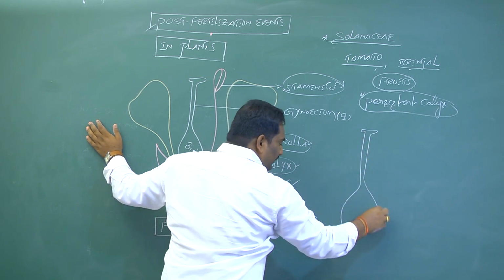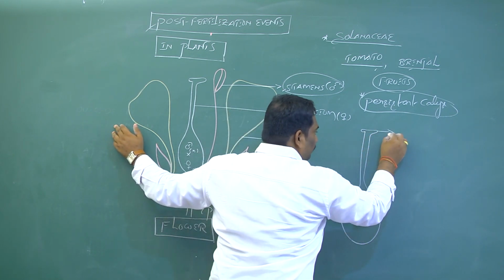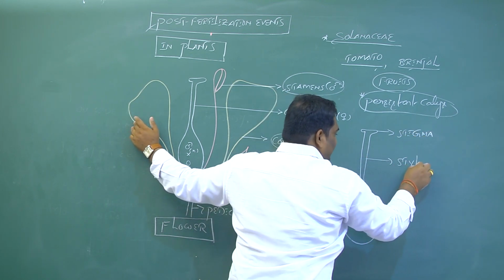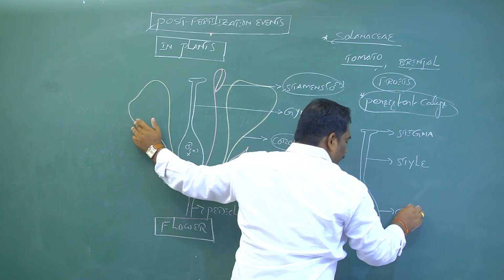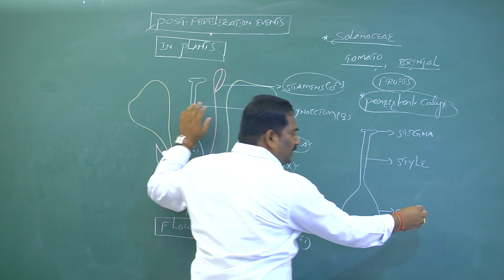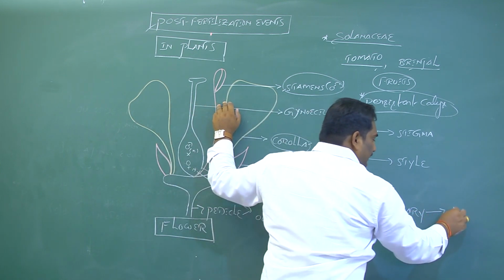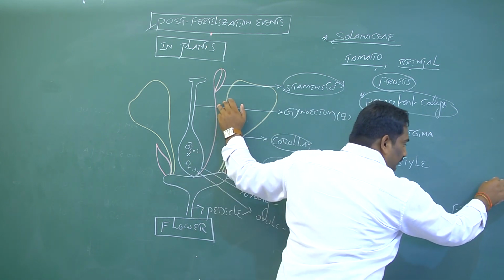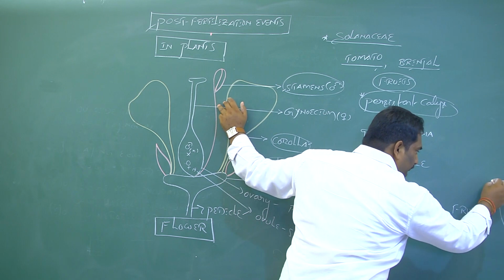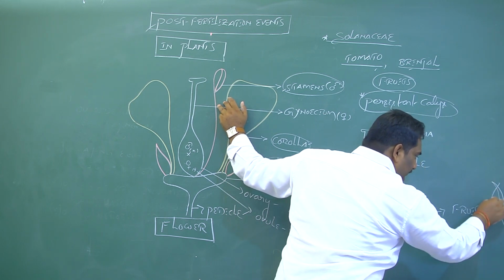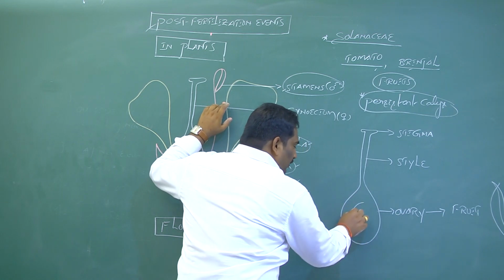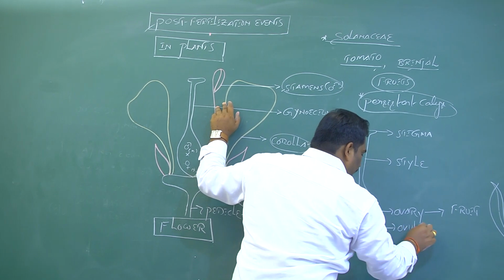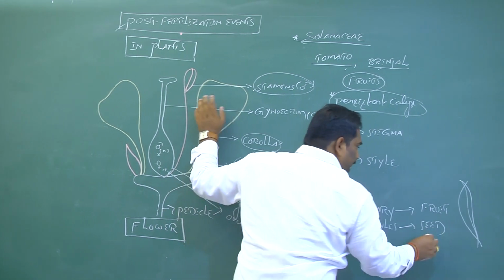Each carpel has three parts: stigma, style, and ovary. After fertilization, the ovary develops into fruit, and the ovules develop into seeds.